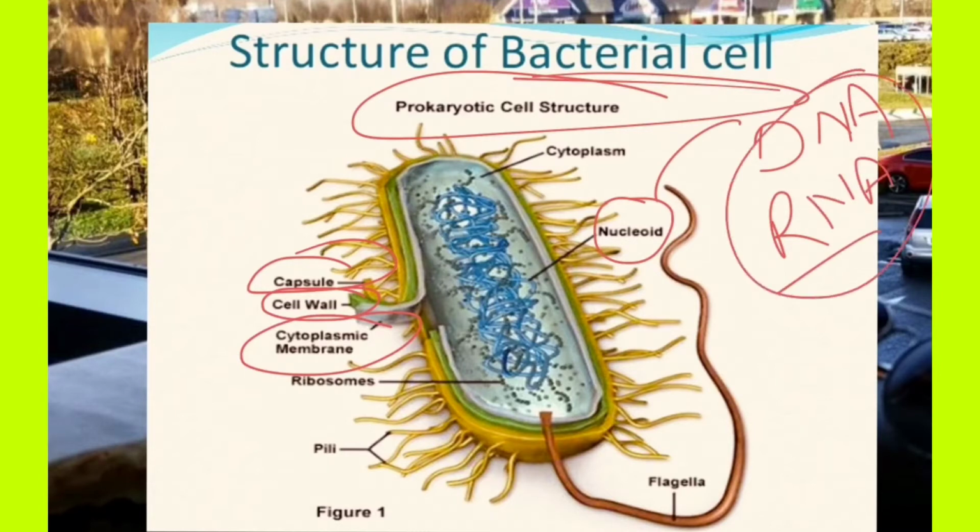There is no nuclear membrane inside the cytoplasm. Other molecules are present as organic molecules in the cytoplasm.